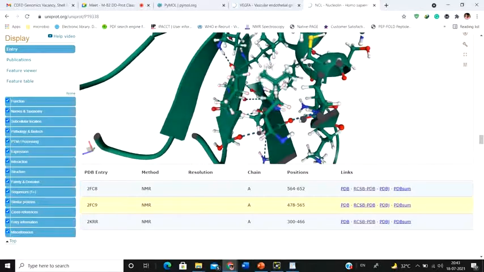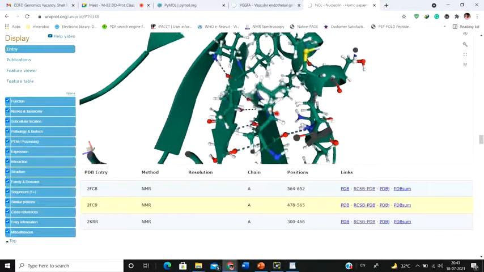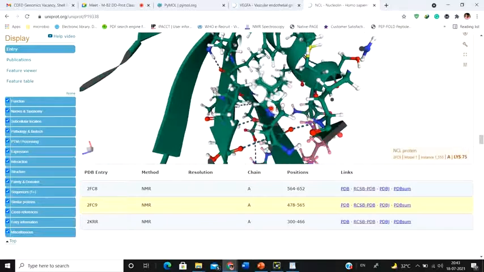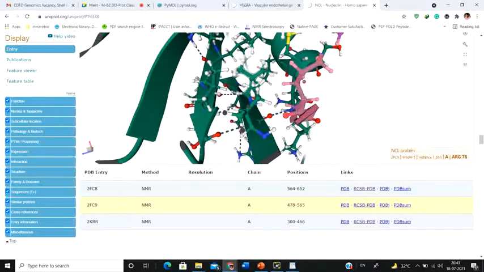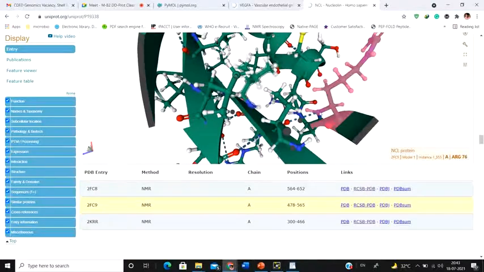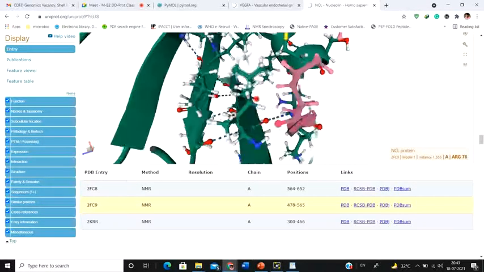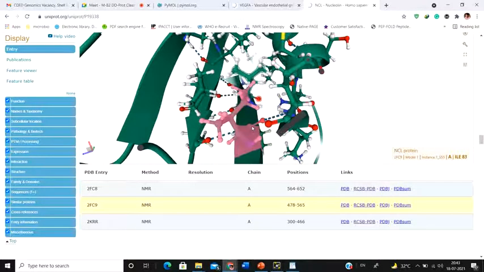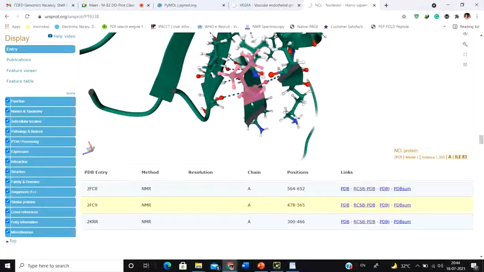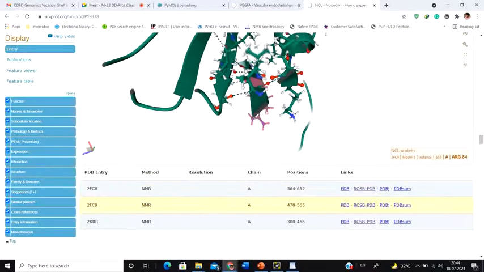You get to see all the bonds. Now see, this is actually participating in a hydrogen bond. So what residues are participating in hydrogen bond? This is one of the residues. This is arginine 76. This is participating in a hydrogen bond with isoleucine 83. Okay, so this is how you can get to know the protein structure. But there is another structure database that we will talk about later. Okay, and the structure database is a different thing, we will talk later, don't worry. This is not a structure database. This is a database that is associated with only the protein structure.